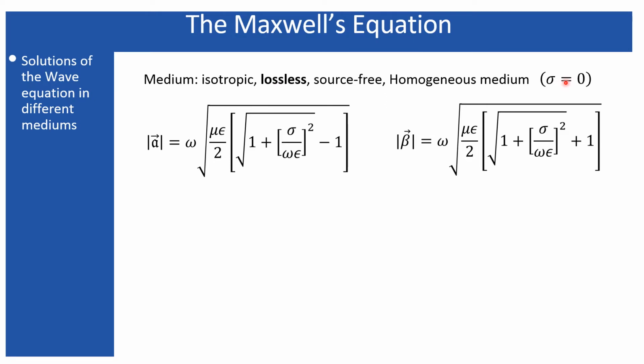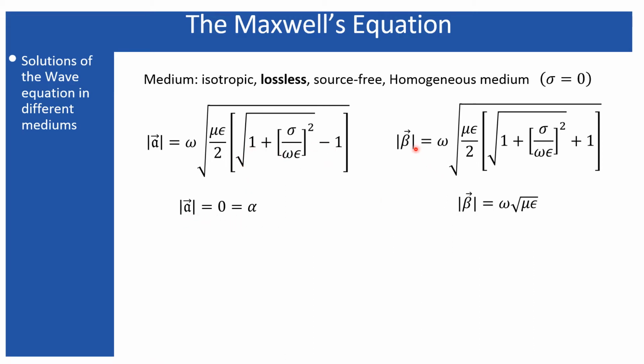Lossless means sigma is equal to 0, source free means no charge exists. Homogeneous means the wave equations that we have obtained will remain the same in this case also, except for this factor that sigma is equal to 0. If you replace sigma equal to 0 in this expression of the attenuation constant, obviously you should get a 0 attenuation constant.